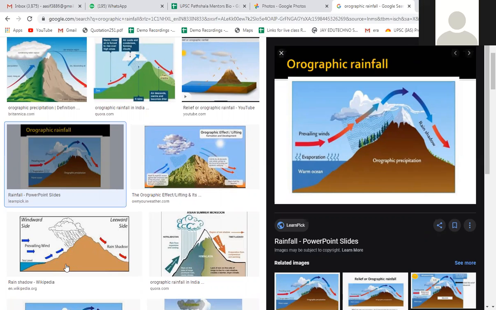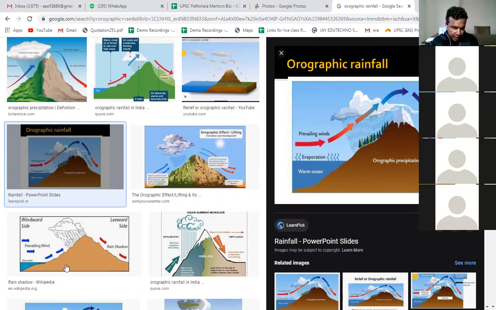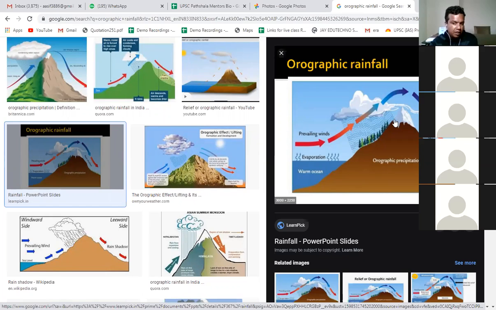So relative humidity may be different in different places. But sometimes if the relative humidity is achieved, or the dew point is achieved below 0 degrees Celsius, then that leads to snowfall. And if the dew point is above 0 degrees Celsius, then that leads to rainfall. ये समझ में आ रहा है? What leads to snowfall? If the dew point is achieved below 0 degrees Celsius, that leads to snowfall.